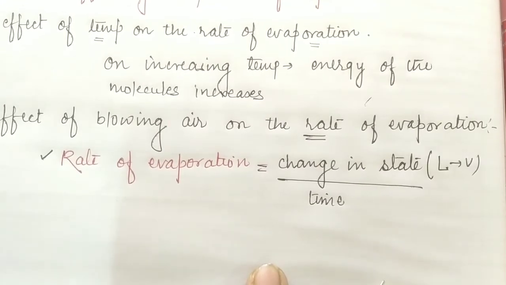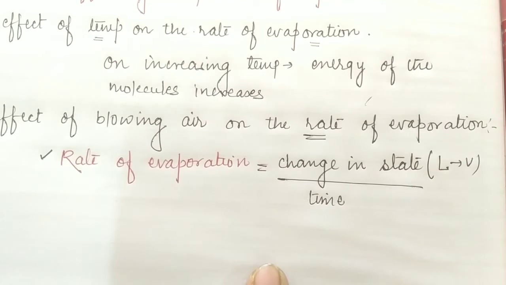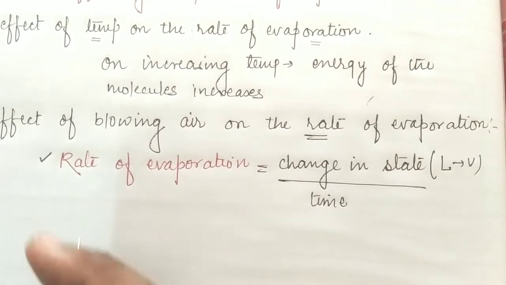When air blows above the surface of a liquid, as a gentle breeze moves in our surroundings, the rate of evaporation increases. It means that the molecules get energized. The reason is that the blowing air takes away the molecules of the liquid escaping from the surface due to the increase in energy.